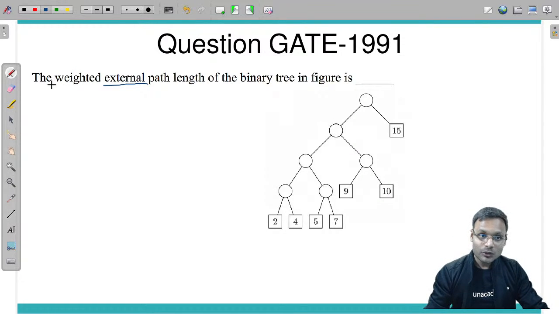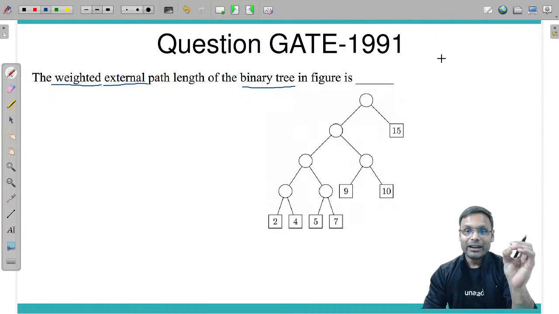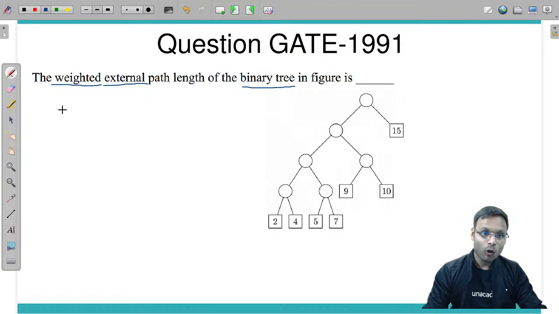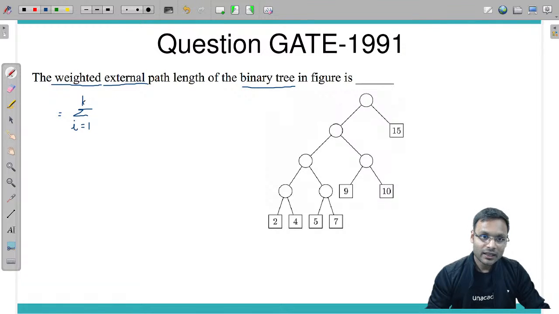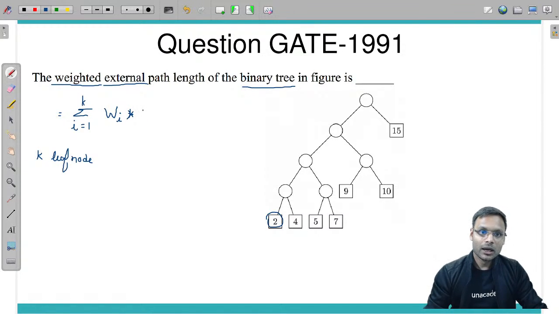Now I need to calculate the weighted external path length of the binary tree. For the entire tree, the weighted external path length will be the summation of i equals 1 to k, suppose we have k leaf nodes. For each leaf node, you need its weight into its path length.